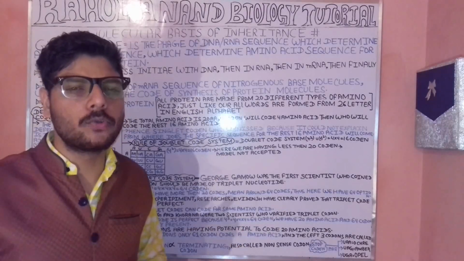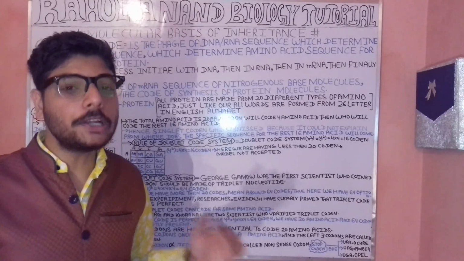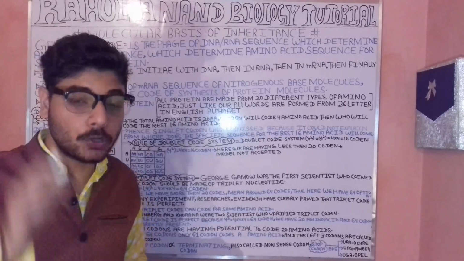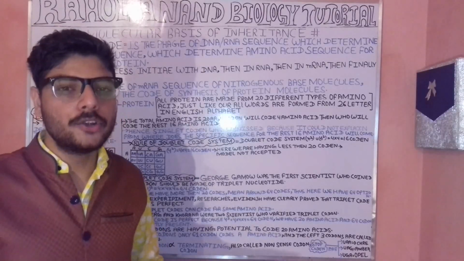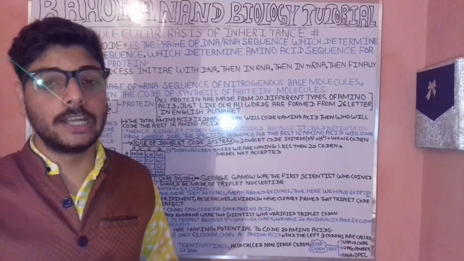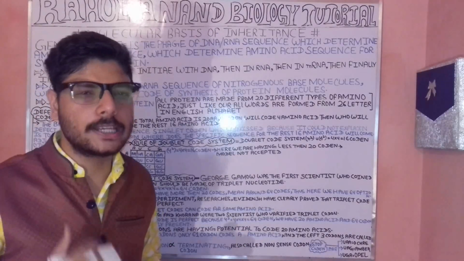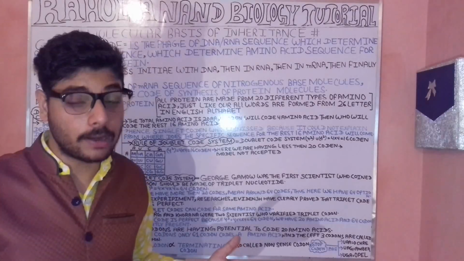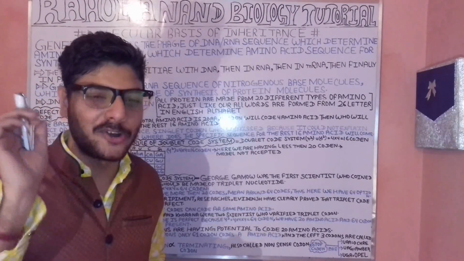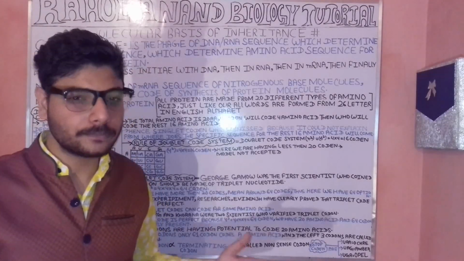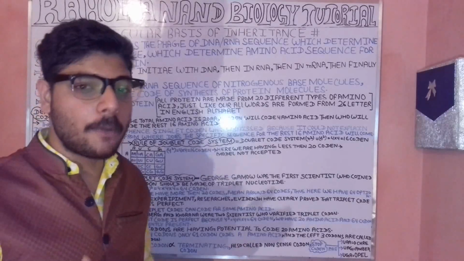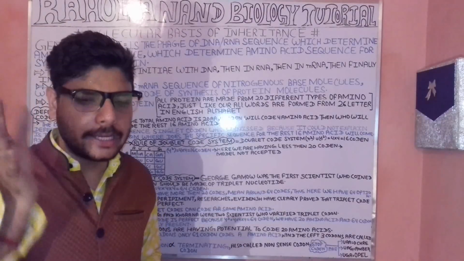After that, we proceed to the doublet codon. In this case, we have the formula 4 to the power n, where the value of n is 2. So it is 4 multiplied by 4, which forms 16 codons. This was also misguided and discarded. Why? Because the total number of amino acids is actually